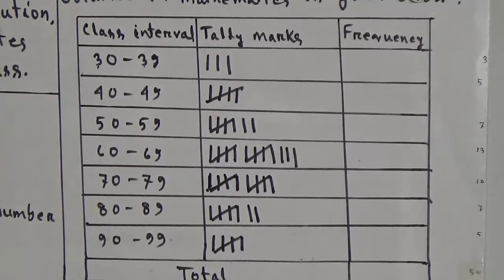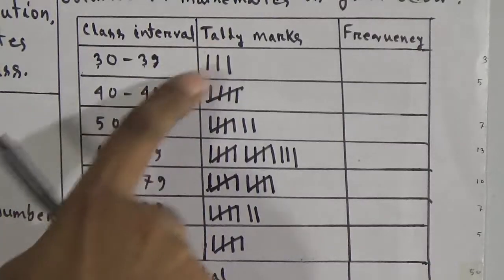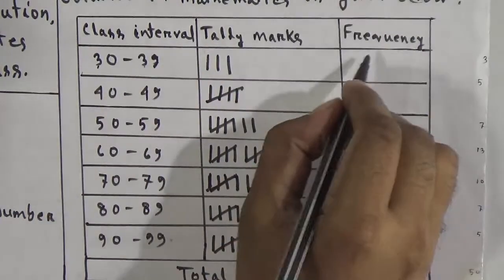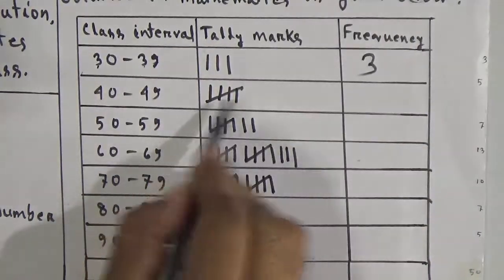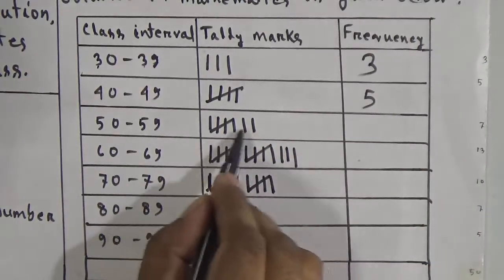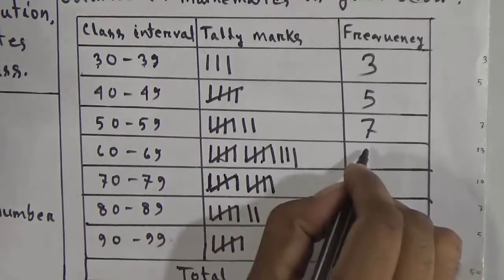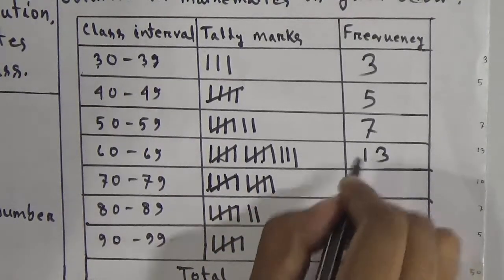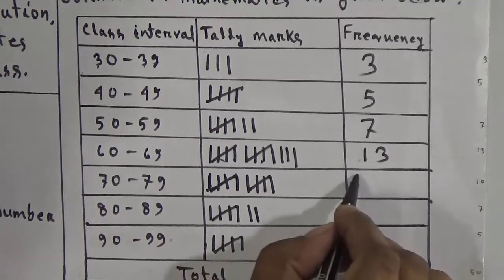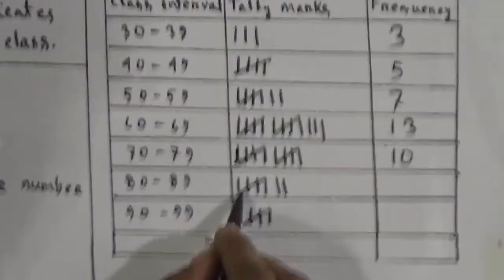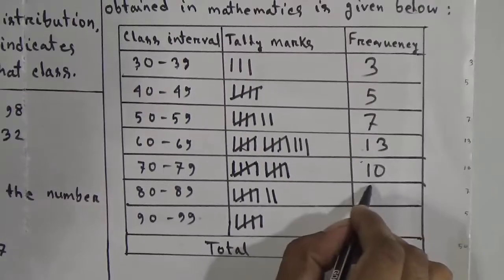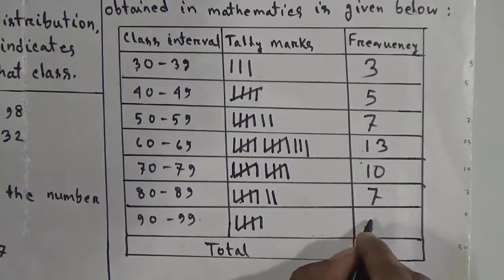Now we have to fill up another column, frequency. You just have to count the tally marks and write the number here. 3 lines exist here, so the frequency will be 3. Here 5 plus 2 is equal to 7. Here 5 plus 5, 10, 10 plus 3 is equal to 13. Then 5 plus 5 is equal to 10. Then 5 and another 2, which will be 7. Then here 5.